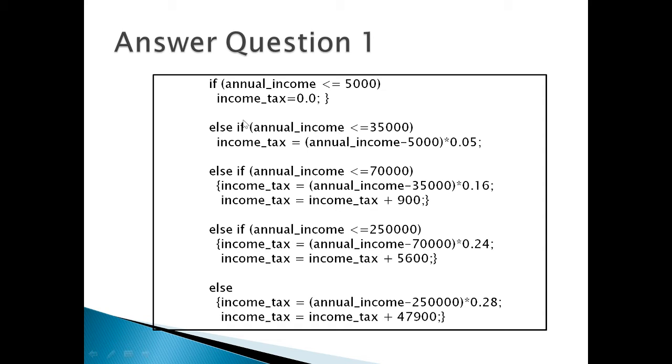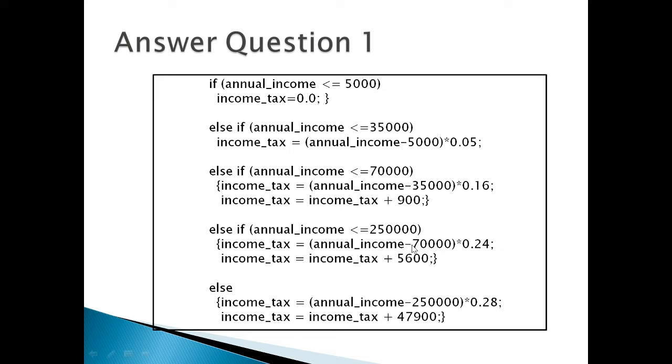The second one, else if income is lesser than 35,000, this is the formula. And for income lesser than or equal to 70,000, you use the formula here. This is the formula to get the range from 35,000 to 70,000, and then you add the 900 here.